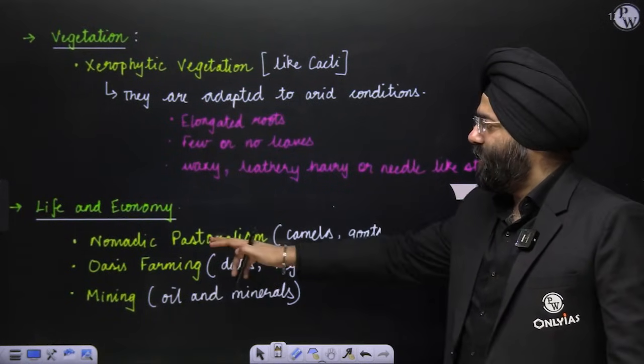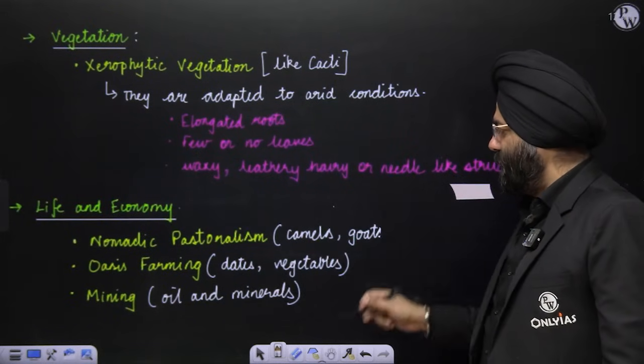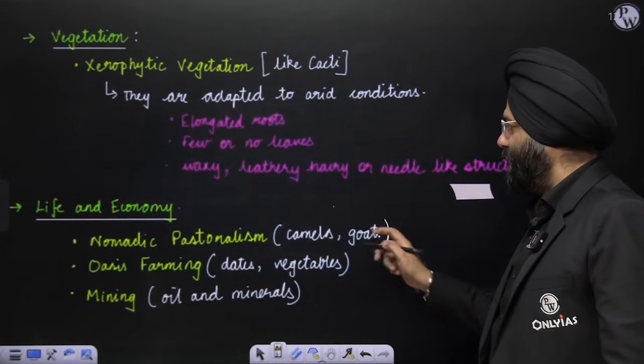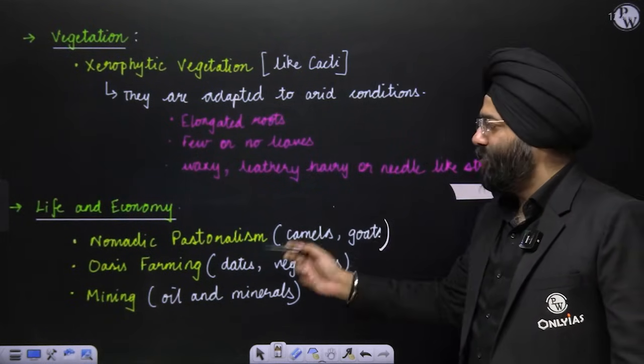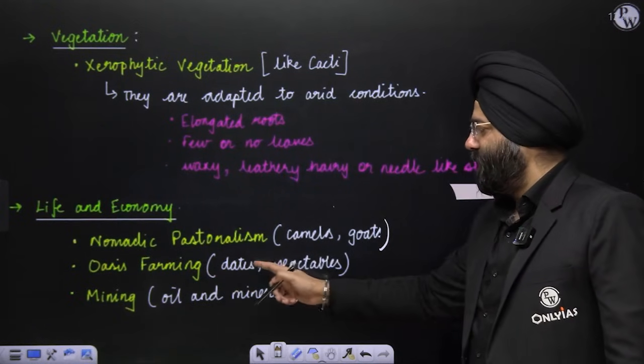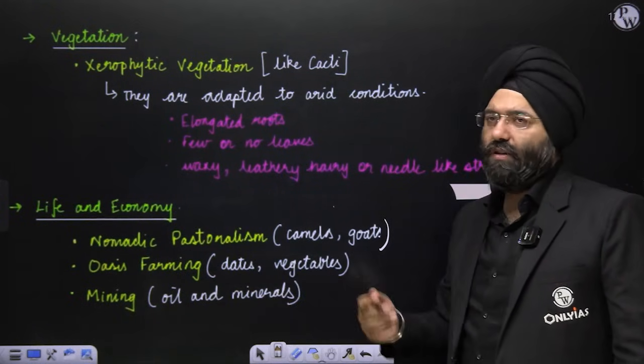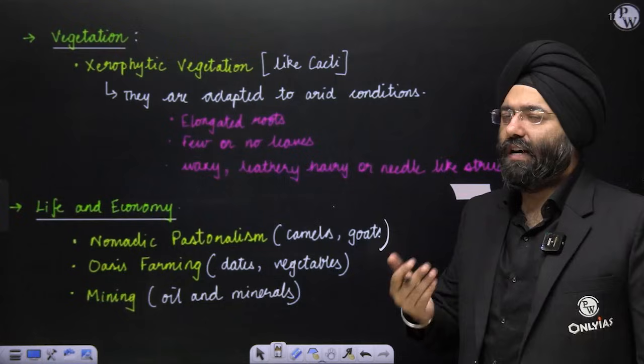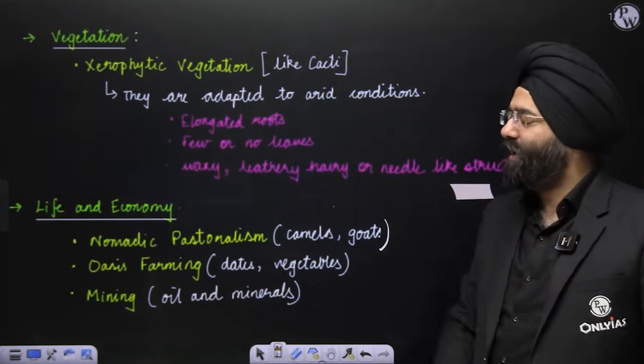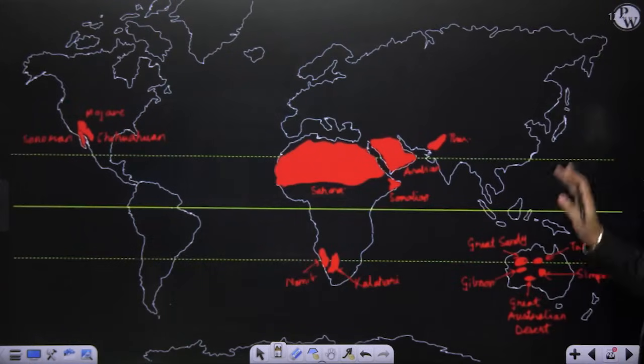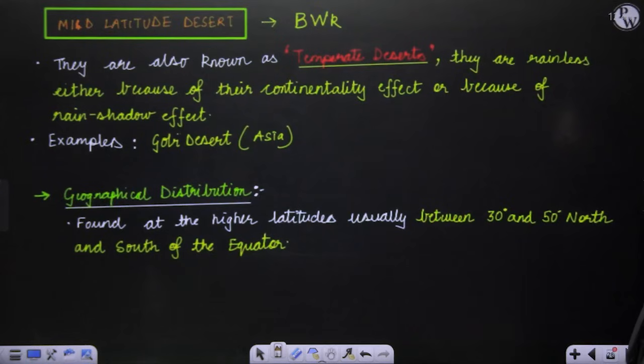Life and economy: nomadic pastoralists might be indulging in pastoral activities related to camel and goat or even sheep. Oasis farming of dates and vegetation, mining, oil and minerals might also be possible over here. These are the economic activities which they basically indulge in. Now, this is the map which we had done. Let's move to mid-latitude desert.